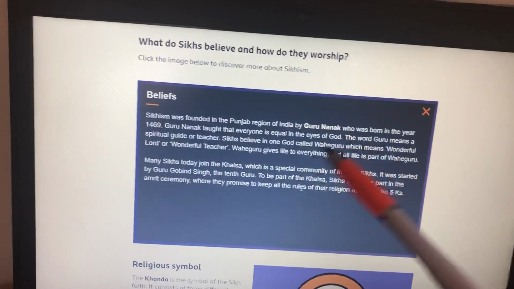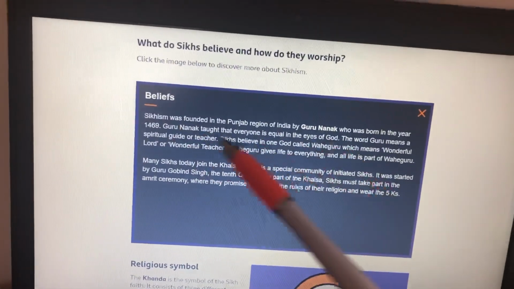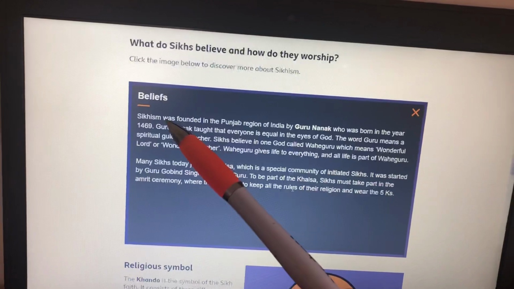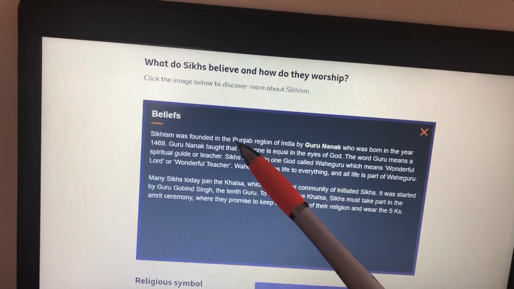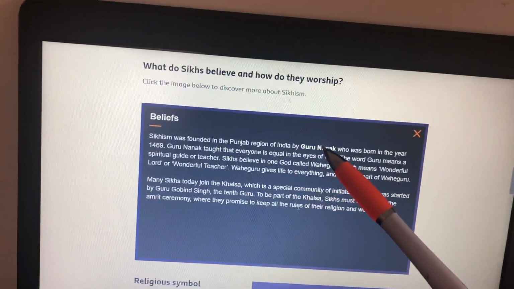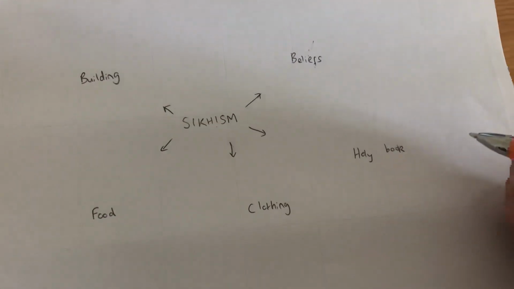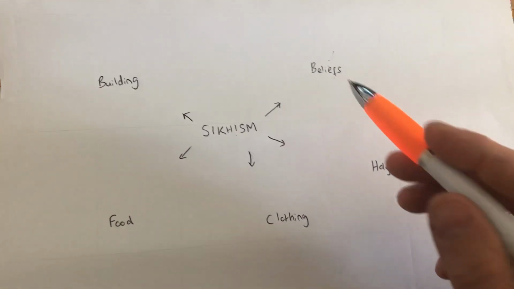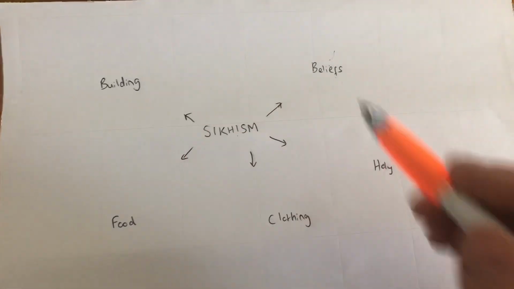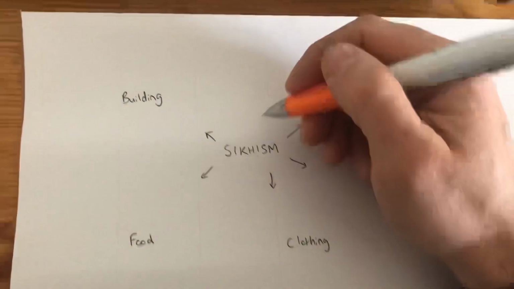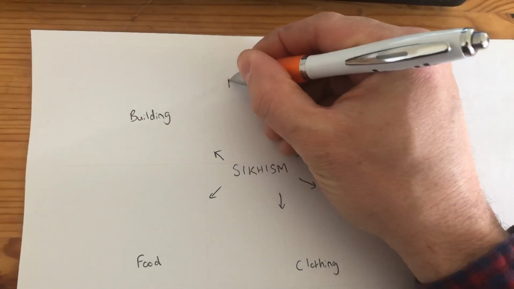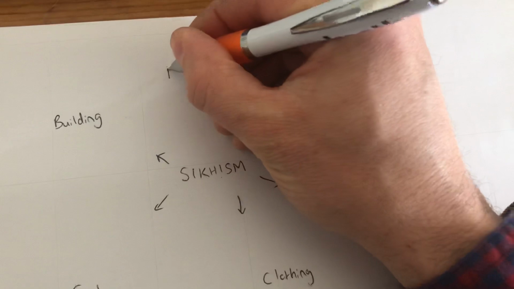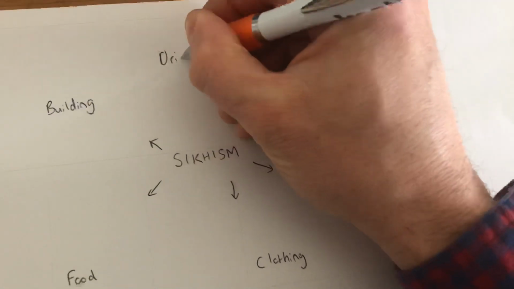So I want to think about whether there is a key belief in that first sentence. Well, there are no beliefs there. It tells us where it was founded, where it was started, who started it, but it doesn't tell us anything about what they believe. So I might decide at this point to add another category, because we can't include where it started or who started it anywhere here. So I'm going to have another category up here, which might be background, or origins might be a better word. So how did it begin? Origins.